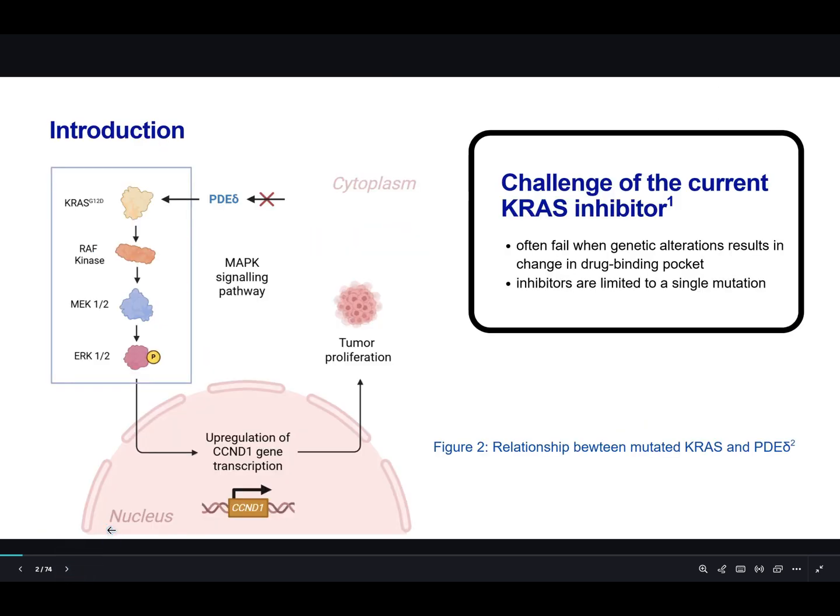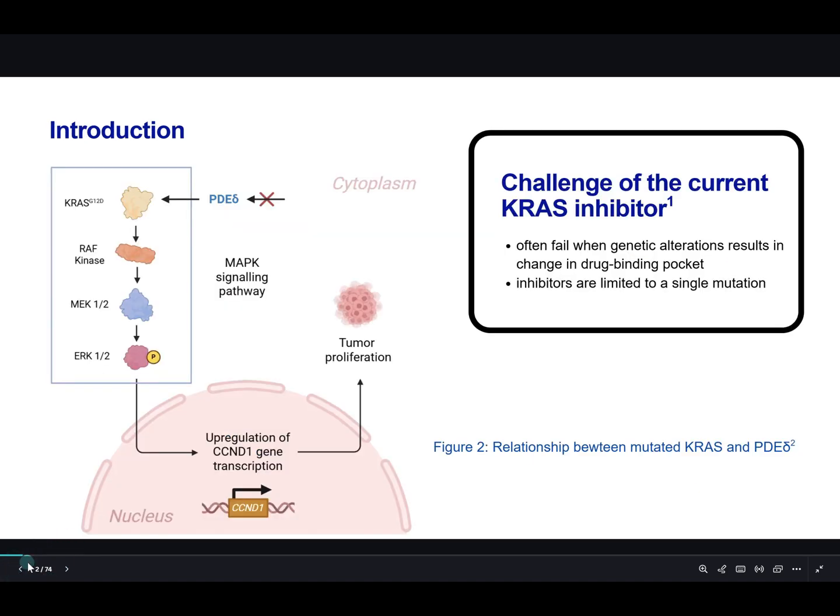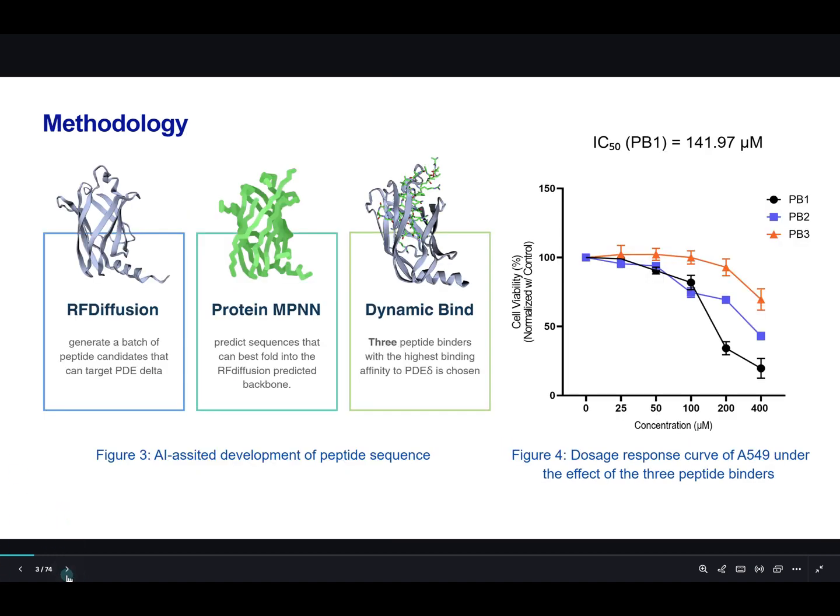Our team has developed a novel AI generated peptide drug that inhibits lung cancer. KRAS is a mutated master switch that drives lung cancer, but direct KRAS drugs often fail due to rapid mutation. Hence, we aim to develop peptide drugs that block PDE delta, which activates KRAS, to avoid resistance.